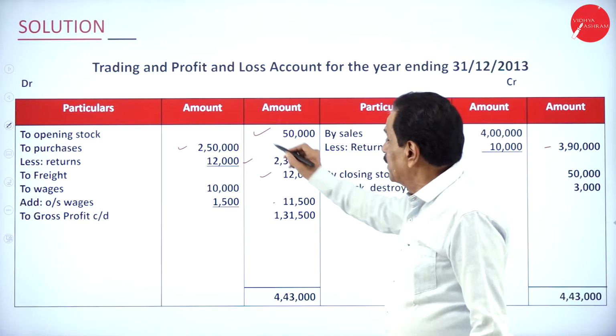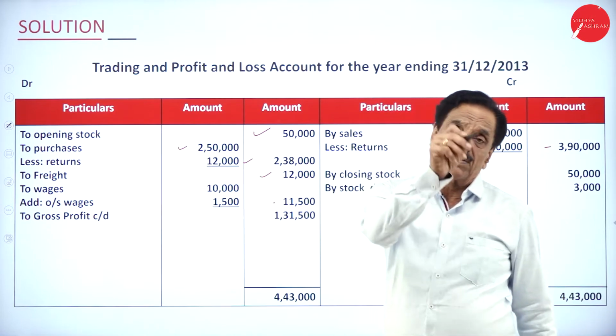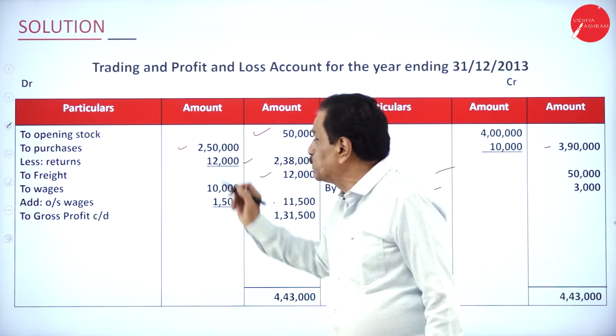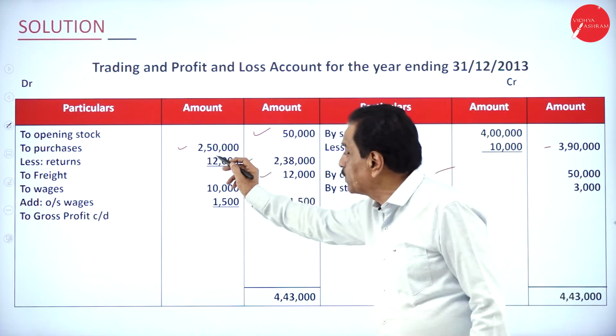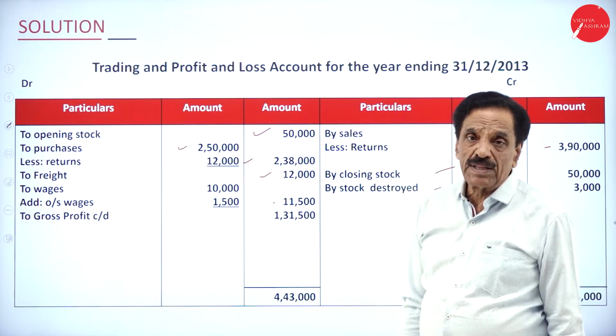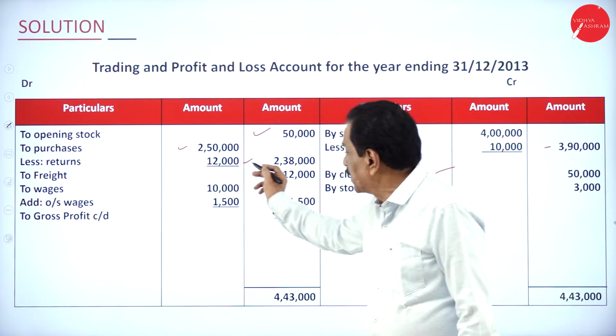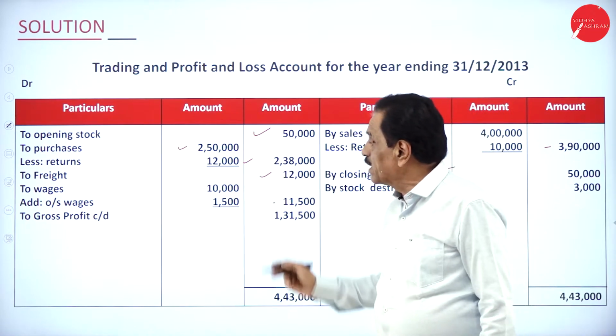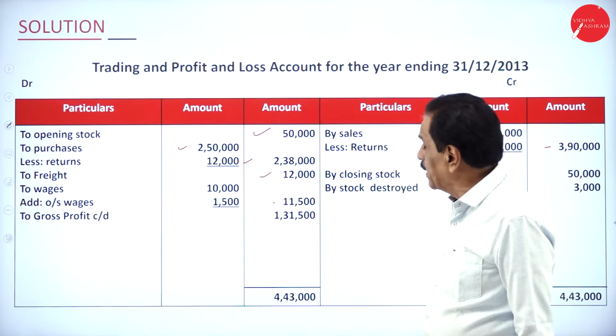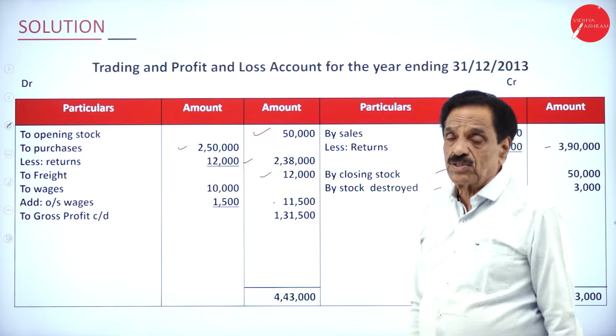So, this is opening stock. Last year it was a closing stock. This year it becomes the opening stock. We made a purchase of how much? 2,50,000. How much goods returned? Returned to a seller, 12,000. Real purchase becomes 2,38,000. Your freight charges is 12,000.